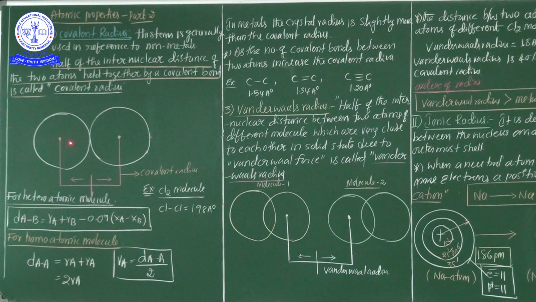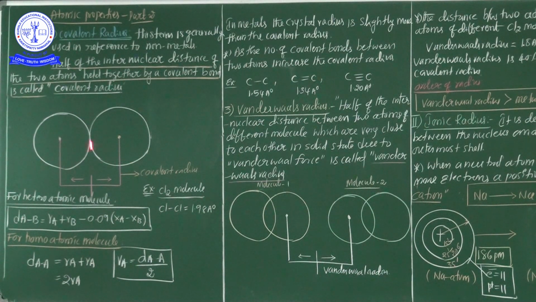See in this picture, my dear students, this is atom A, this is atom B. First you calculate the distance from the nucleus of the first atom to the nucleus of the other atom. After that, half of the internuclear distance of the two atoms held together by the covalent bond is called the covalent radius.